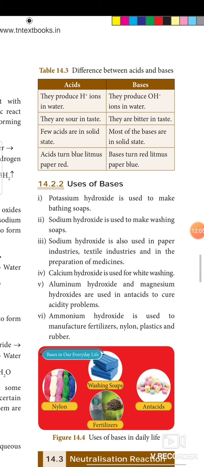Acids produce H plus ion in water. Bases produce OH minus ion in water. Acids are sour in taste. Bases are bitter in taste. Few acids are in solid state. Most of the bases are in solid state. Acids turn blue litmus paper into red. Bases turn red litmus paper into blue.